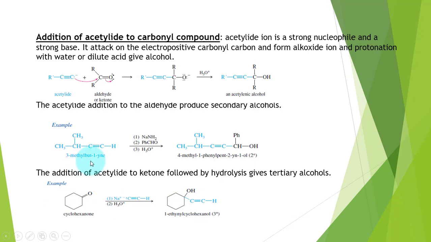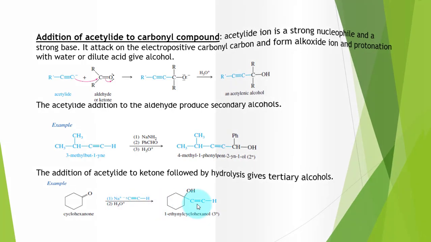In this example, 3-methylbut-1-yne is made to react with sodium amide that acts as a base, and it will pick up the proton from this molecule. Now acetylide ion is formed, which on reaction with benzaldehyde and followed by protonation with hydronium ion forms alcohol. And a similar reaction is shown in this case, where a ketone is reacting with sodium acetylide followed by hydrolysis to form the tertiary alcohol.